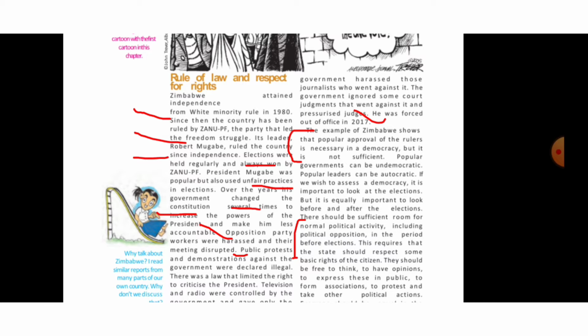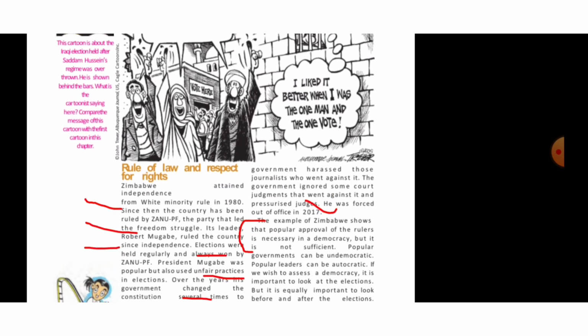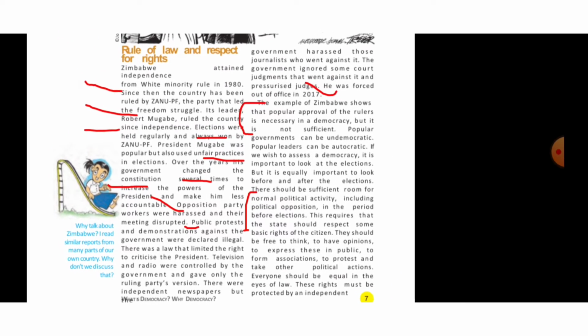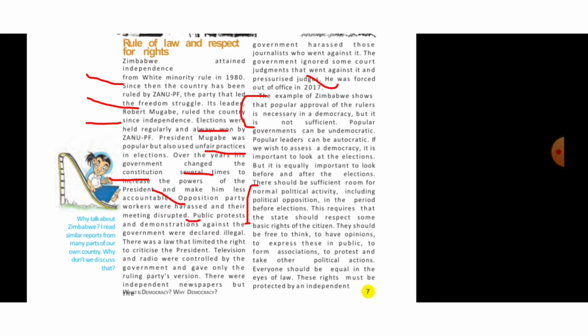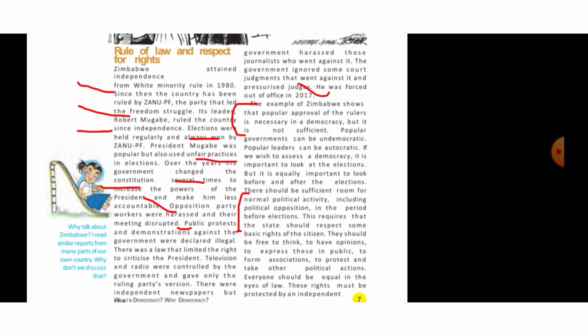Over the years, its government changed the constitution several times to increase his power and make him less accountable. Opposition party workers were harassed and their meetings disrupted. Public protests and demonstrations against the government were declared illegal. So these means are not practiced in a real democratic country. Although he was forced out of office in 2017, the example of Zimbabwe shows that the popular approval of the rulers is necessary in a democracy, but it is not sufficient.